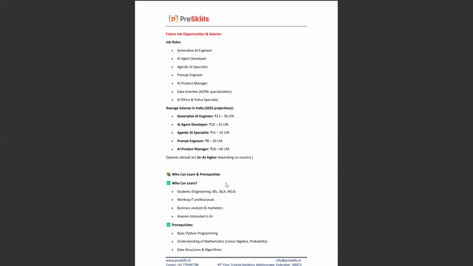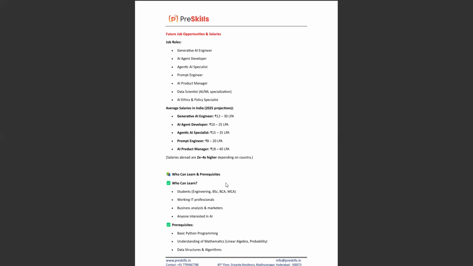What is the average salary based on 2025 projections? A generative AI engineer can get 12 to 30 lakhs per annum on average, an agent developer 10 to 25 lakhs, an agentic AI specialist 15 to 35 lakhs, a prompt engineer 8 to 20 lakhs, and an AI product manager 18 to 40 lakhs. Salaries also change year on year, 2x to 4x a year.